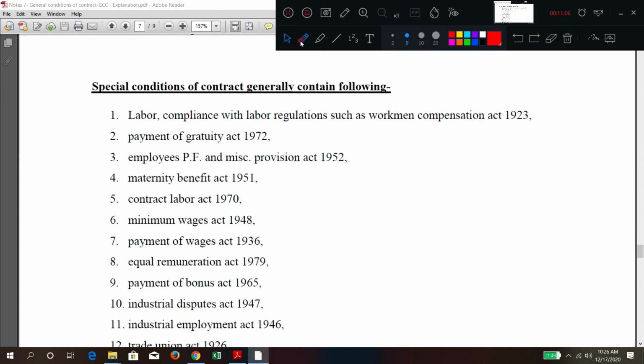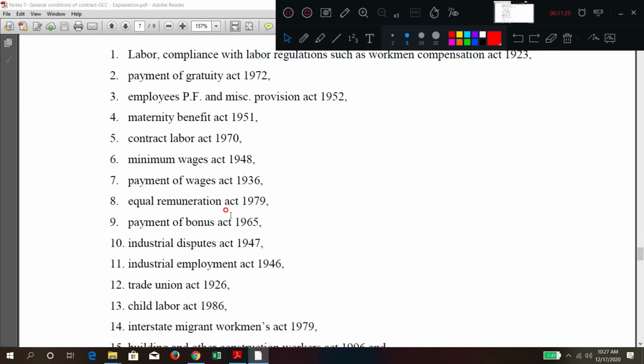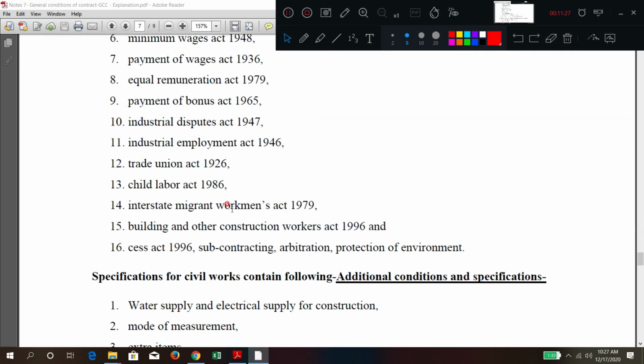Apart from that, there are some additional special conditions of contract which pertain to that typical project. It will explain about labor laws, payment of gratuity, employees PF, maternity benefit, contract labor, minimum wages. So many additional or special conditions will be mentioned in that contract, which are applicable to that project.